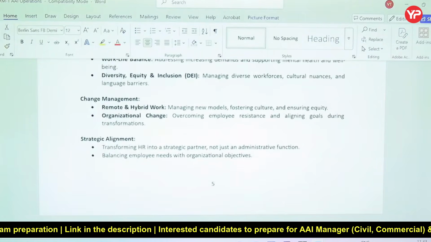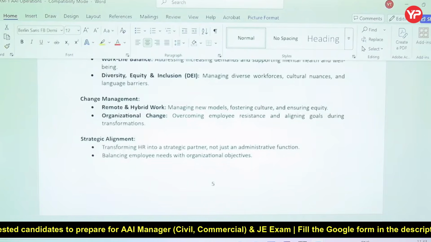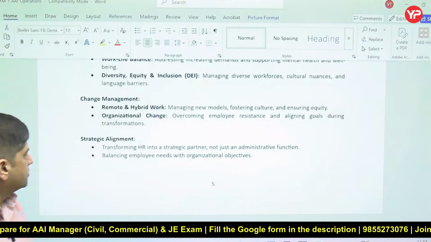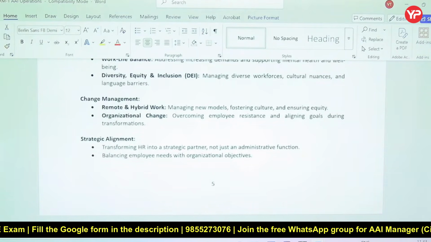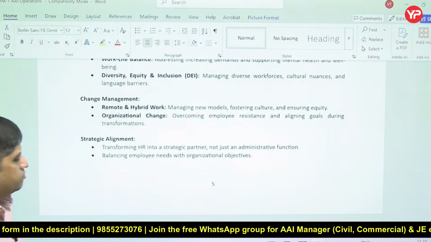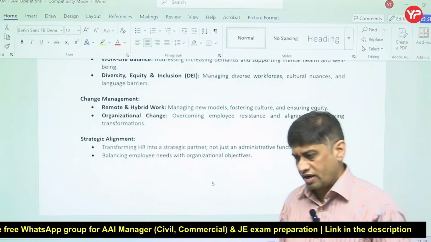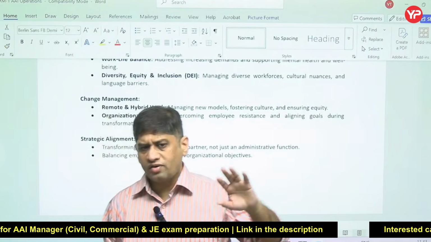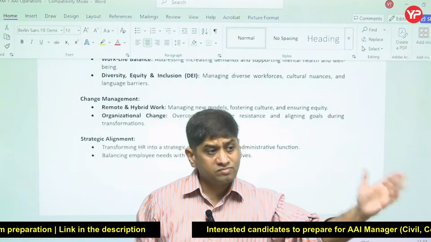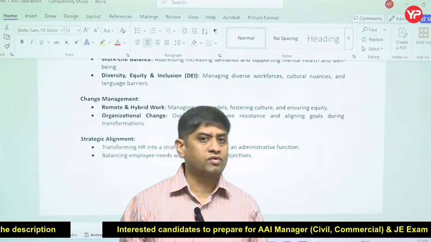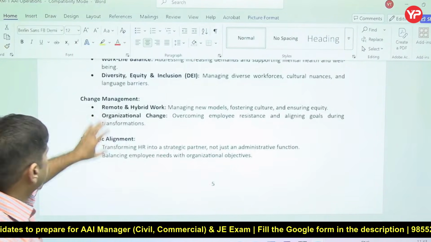Change management. Nowadays we are talking about work from home, hybrid mode of work, remote work. So how to ensure all these things go smoothly. Organizational changes: employees sometimes resist and do not align themselves perfectly with the changing requirements of the organization. Any organization is working in a competitive ecosystem. As new technology or competition from the market comes, organizations have to evolve. Are the workers also evolving? That is the main challenge, right?